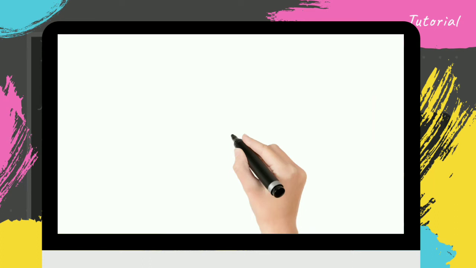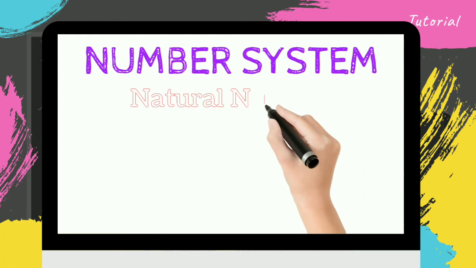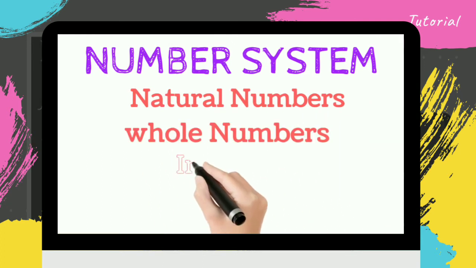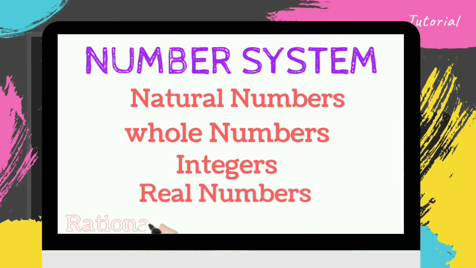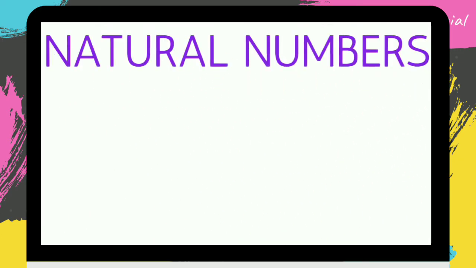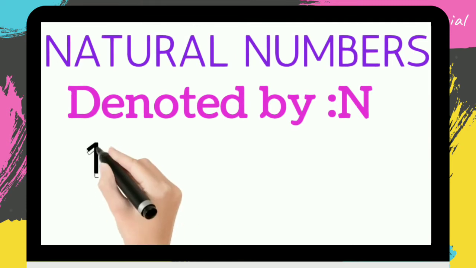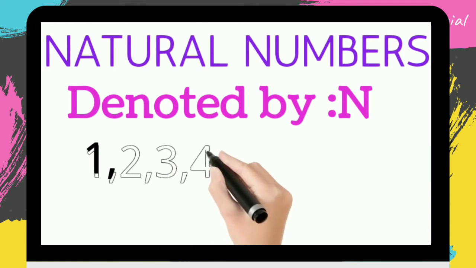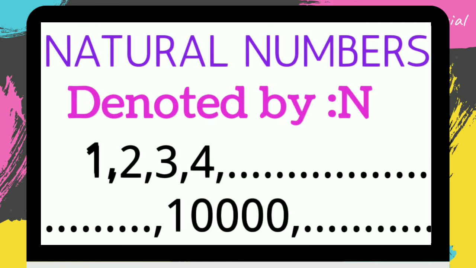System. There are different types of numbers like natural numbers, whole numbers, integers, real numbers, rational and irrational numbers. Natural numbers. They are denoted by N. Natural numbers start from 1. So numbers from 1, 2, 3, 4 and so on till infinity come under natural numbers.